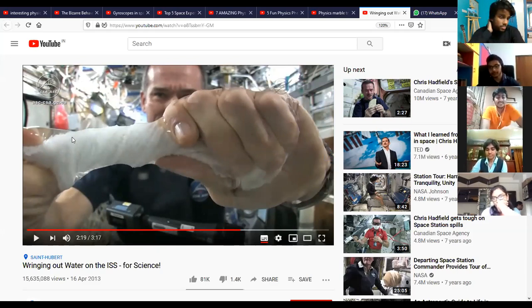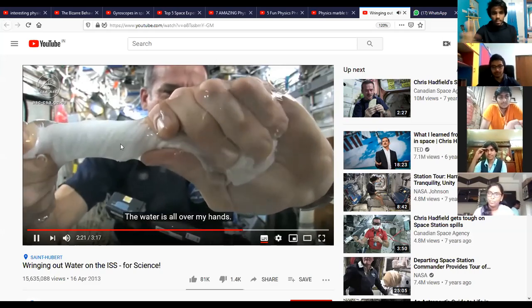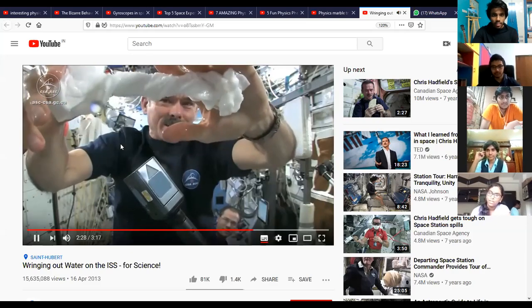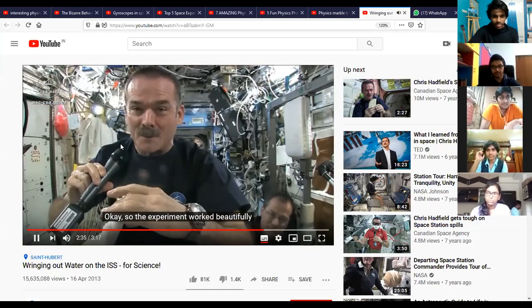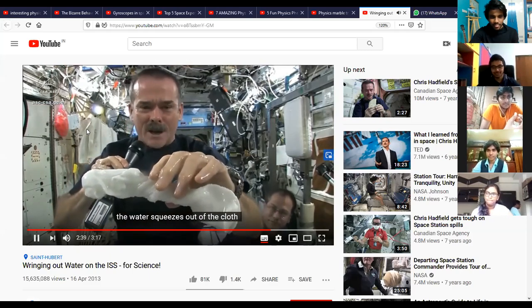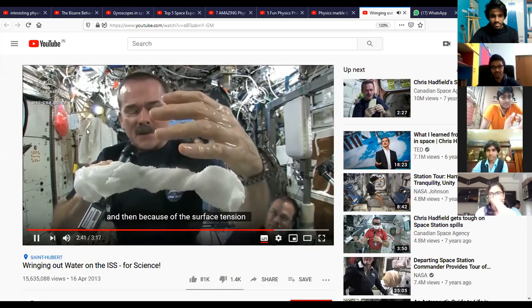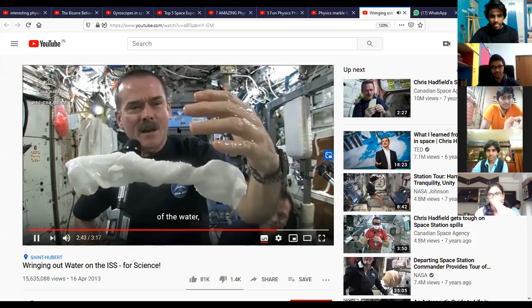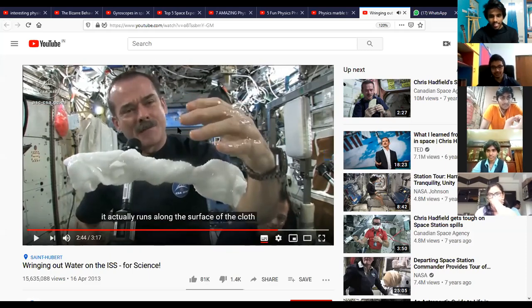The thing is, when you put the water on a table, gravity just pulls it all down. But since there is no gravity here, because of the adhesive effects of water, it just sticks onto the hand of that man or the towel, whatever they have. It just comes onto his hand. Look at it. The water squeezes out of the cloth, and then because of the surface tension of the water, he said some word. What is it? Surface tension.